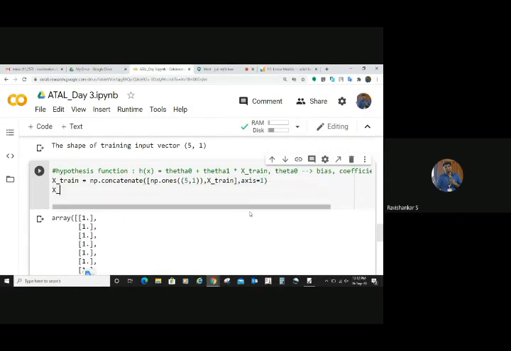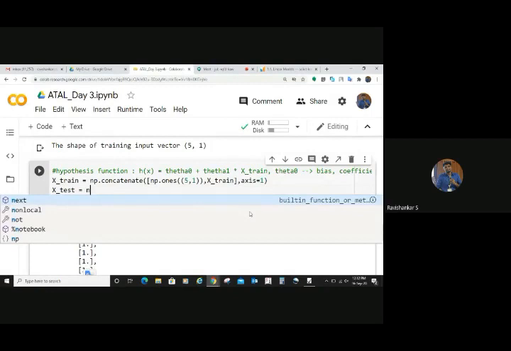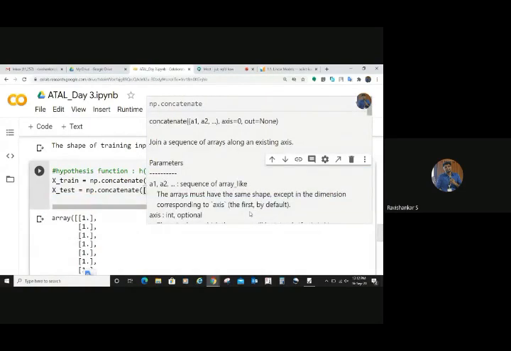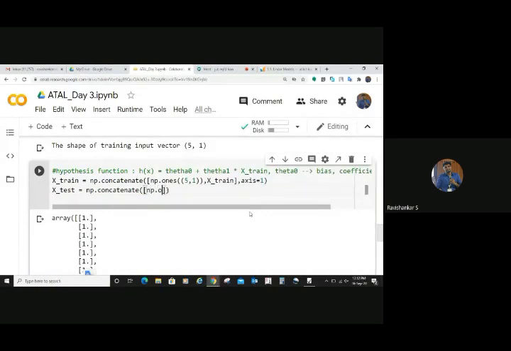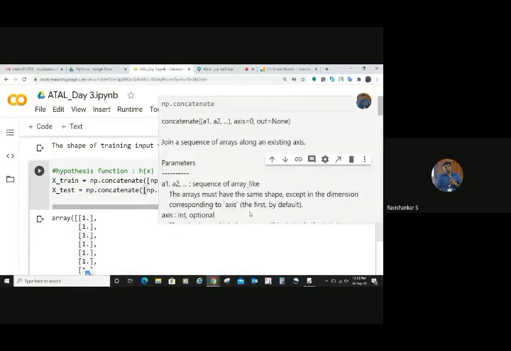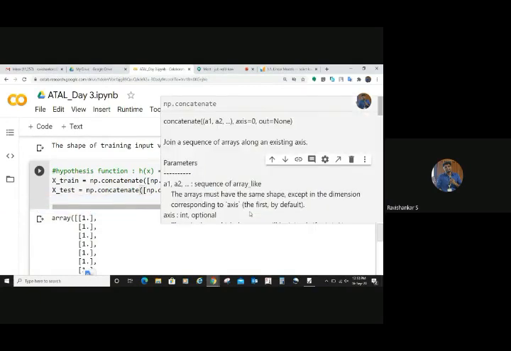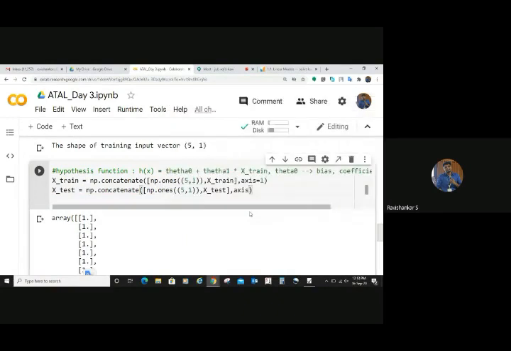Similarly, you need to modify your testing data. You should concatenate, but concatenate will not convert to alphanumeric. It will return an array only. You will realize it. Please wait. Again, you concatenate np.ones, right? What are the things you need? Your 5, 1, right? Why? Because we are having 50% as the training data. That's why we are putting that. Then comma, you need to have your testing data. Then again, along axis 1, you need to concatenate.